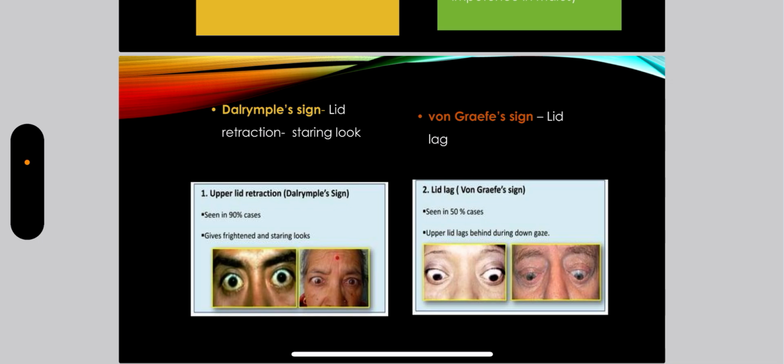Von Graefe sign. There is lagging of upper eyelid on downward rotation of the eye. You can make out from this figure. Upper eyelid lags behind during the downward gaze and is seen in 50% of the cases.